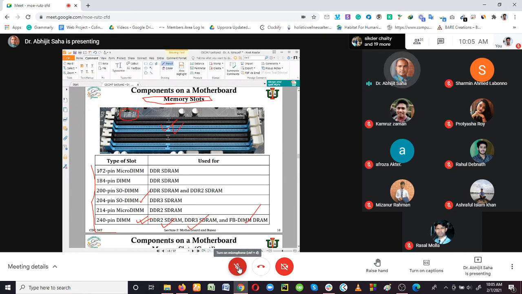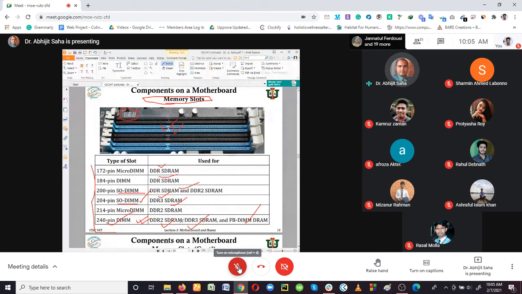Here, the 172 pin was DDR SDRAM, and 184 pin was DDR SDRAM. The 200 pin SODIMM is famous especially for laptops, and DDR3 SDRAM is supported. Then the 214 pin micro DIMM supports DDR2 SDRAM, and this is the latest one.